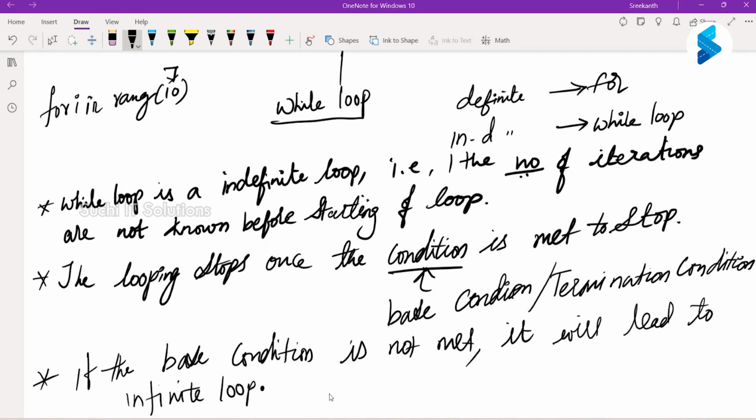Whenever we are writing a while loop, it should never go to an infinite loop. It should always terminate on a particular condition. Okay, are we clear? Yes, sir. Clear, sir.